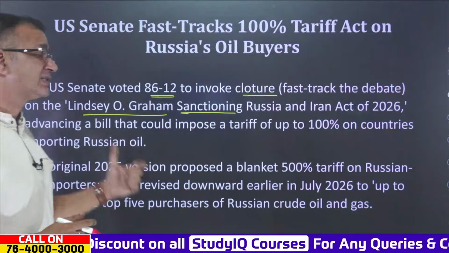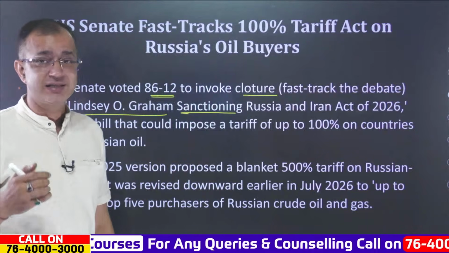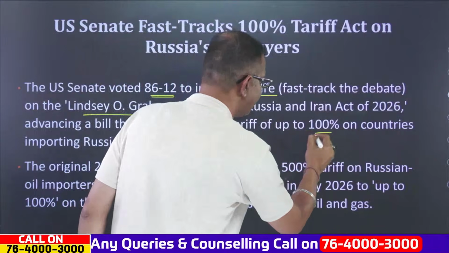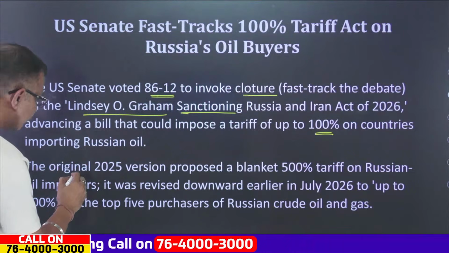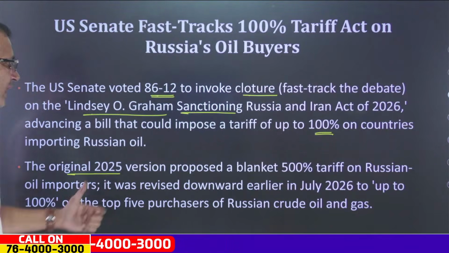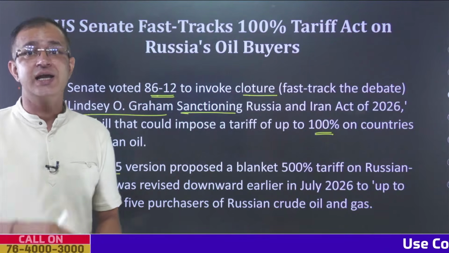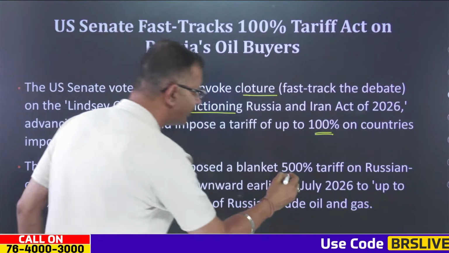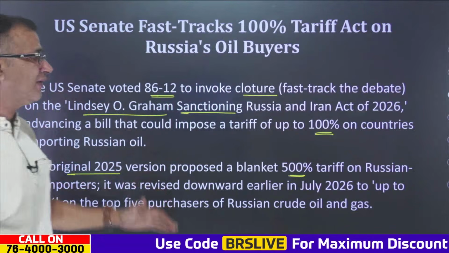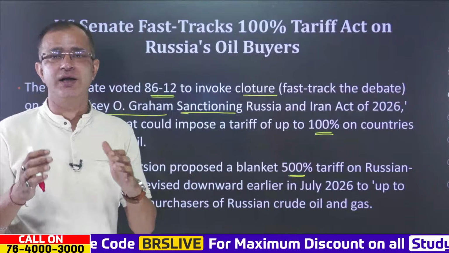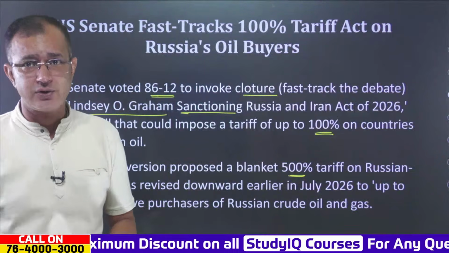Now over here, this is basically a bill that could impose a tariff of up to 100% on the countries which are importing oil from Russia. When it comes to the original version of the Graham Act that was introduced in the US, it actually proposed a blanket 500% tariff on Russian oil importers, and it was revised and downgraded to up to 100% in July 2026.